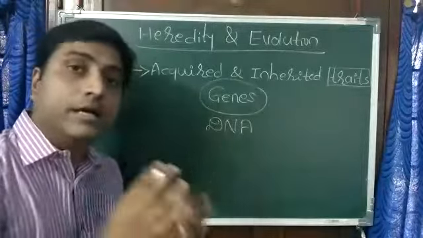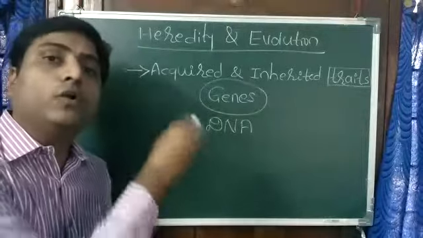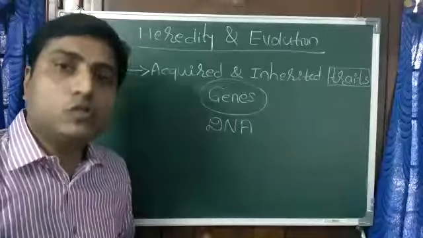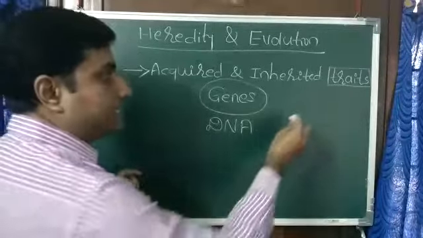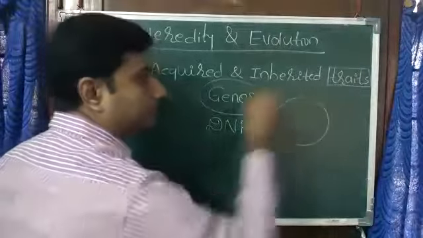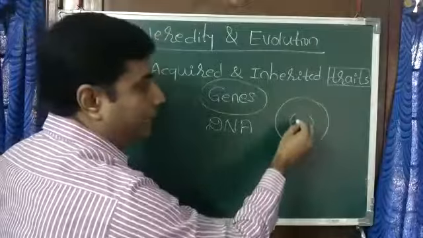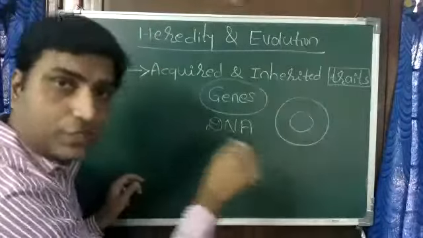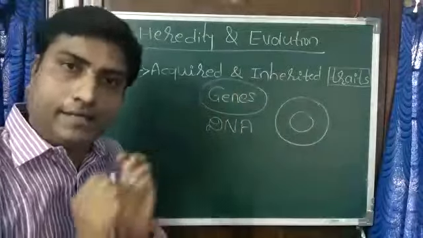You know that chromosomes are present inside the cell. Suppose this is a cell, this is the nucleus, and inside the nucleus there are thread-like structures which contain these genes or DNA.